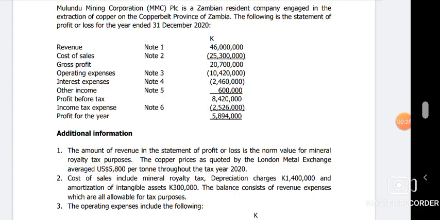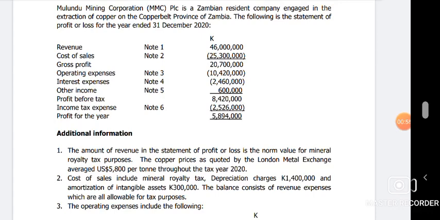So we start. Mulundu Mining Corporation, MMC PLC, is a Zambian resident company engaged in the extraction of copper on the Copper Belt province of Zambia. The following is a statement of profit or loss for the year ended 31st December 2020. We have the following statement, as we can see. Now, note 1, of course the notes will have to follow them. Then there's obviously an adjustment for that.